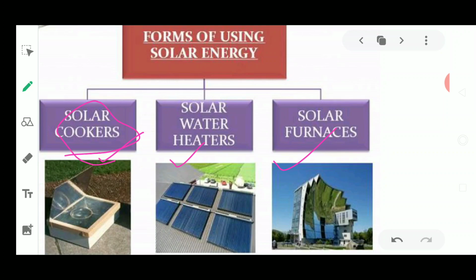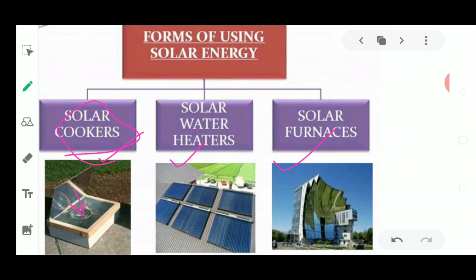Solar cookers are used in places where fuel is not produced or is not easily transported. So this is another alternative source, where the sun's energy is reflected in a box-type solar cooker, which is used to cook the food.